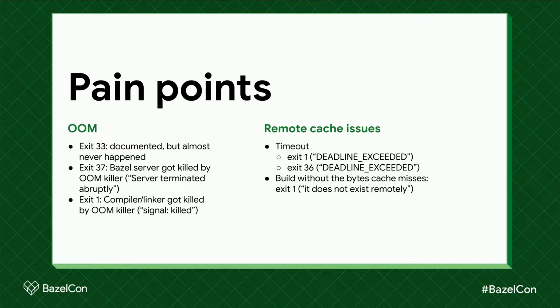So we largely rely on parsing the error message from build events. But this is not a long-term solution because the error message is not a public API from Bazel. Bazel can change the error message at any time in any release, and our CI will silently stop retrying.